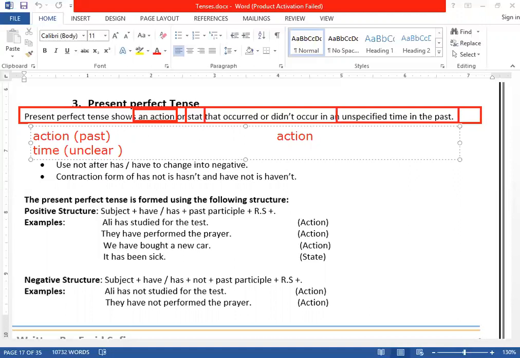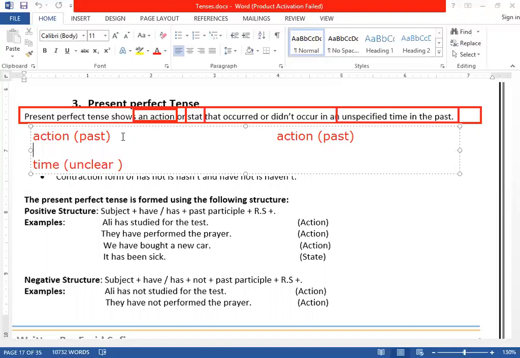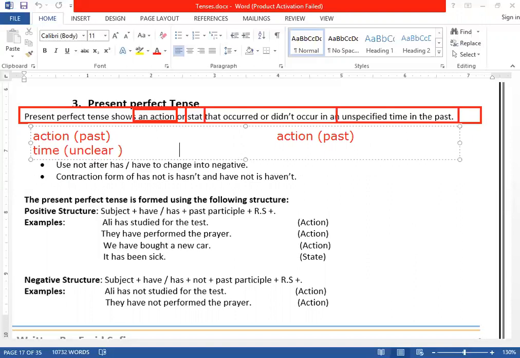In the past. But the second thing we studied there, that time is what? Time is specific. Over here, time is unspecific. In this case, time is specific. Time is clear. Number one difference.